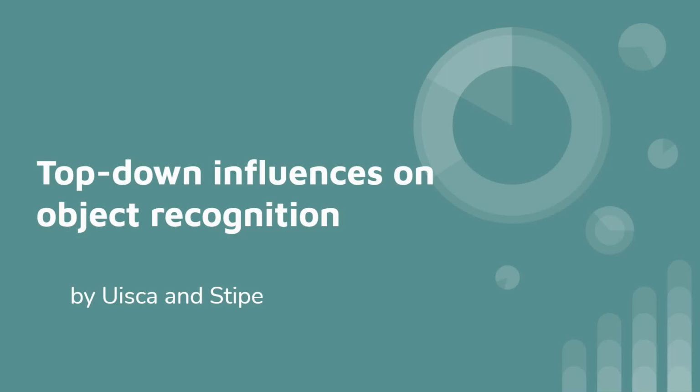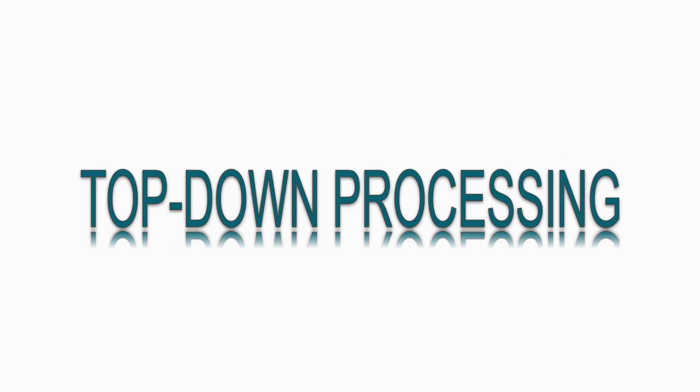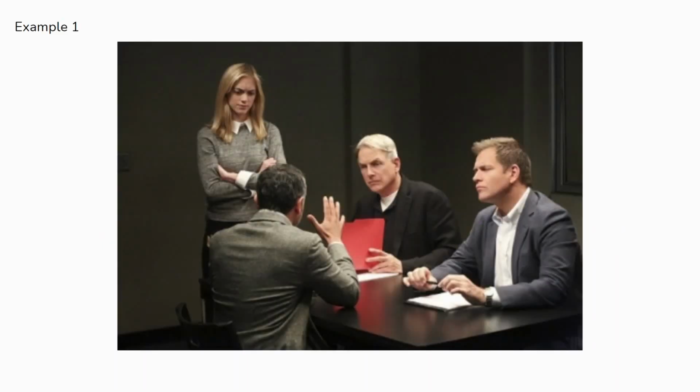Top-down influences on object recognition. Recognition is not only influenced by the individual characteristics of the stimulus, but also by one's knowledge and expectations. This sort of influence, relying on your knowledge and context, is sometimes called concept-driven, and such processes are said to be top-down processing. Here are some examples of top-down processing.